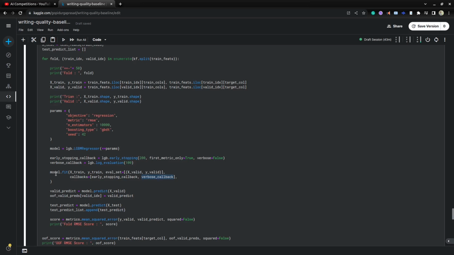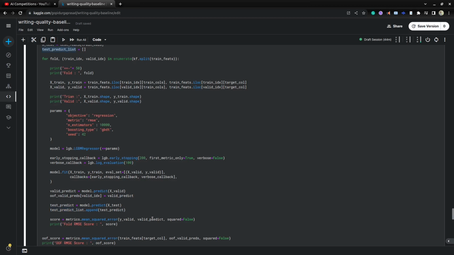And here, once the model is trained, once we have the best model, we are predicting on x validation. Whatever predictions we get for the validation index, we save into the out-of-validation predictions to get the out-of-fold predictions at the end. And also for each model I am predicting x test. For the testing data I'm predicting the test predictions, and for each fold I'm saving them into the test prediction list that we mentioned before the for loop, right?